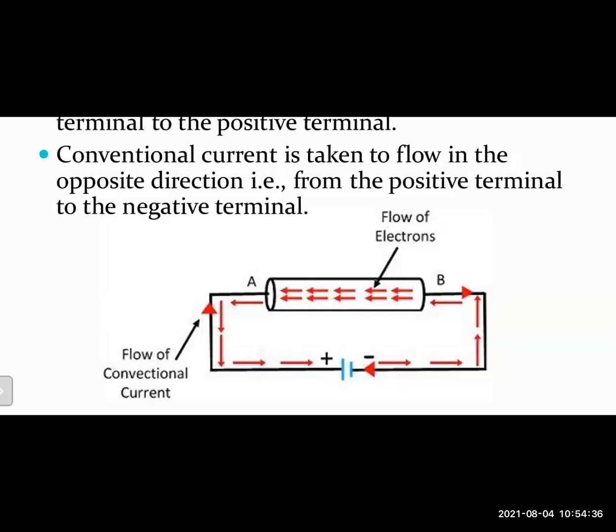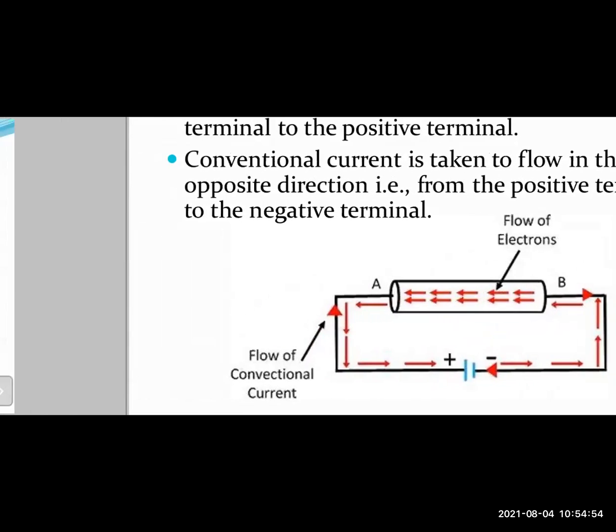So they show what? The flow of electrons, which is from the negative terminal to the positive terminal. So in short, you can say that in this circuit diagram, the conventional current goes in the clockwise direction, whereas the electrons go in the anti-clockwise direction, right? So this is a very important concept, right?